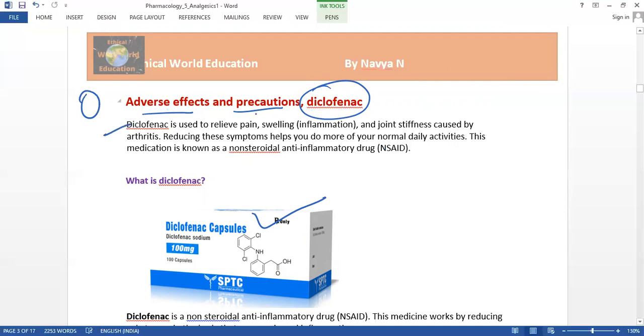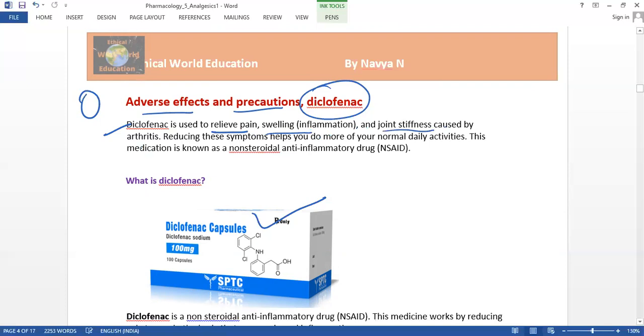Now we are all discussing tablets for pain relief. It acts as a painkiller. Here, diclofenac is also used as a painkiller, to relieve pain like swelling, inflammation, or joint stiffness.